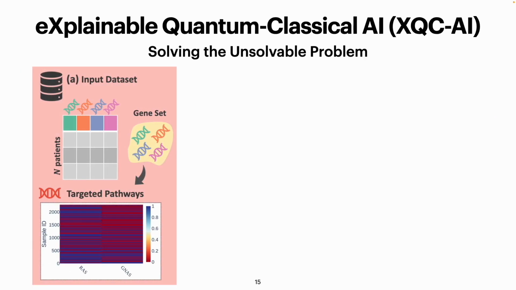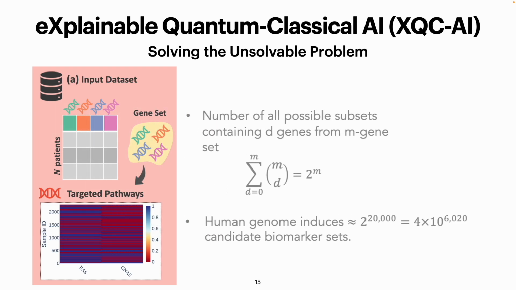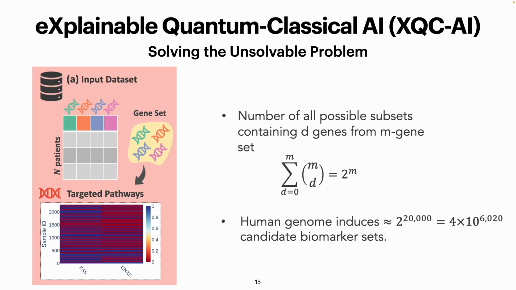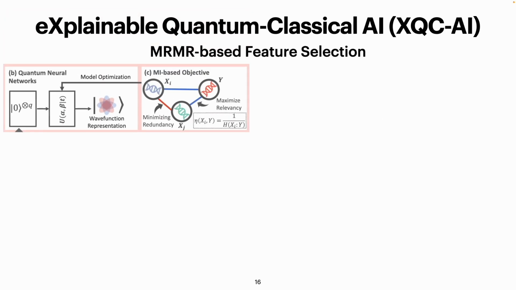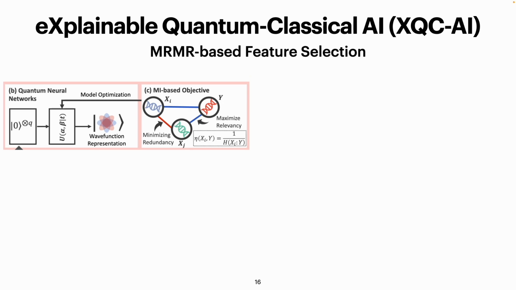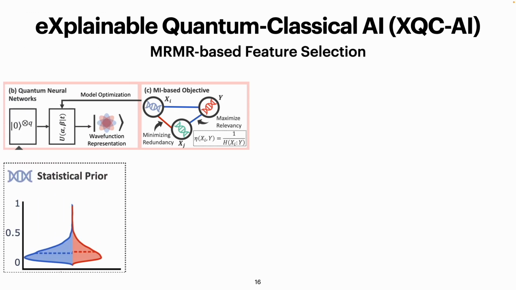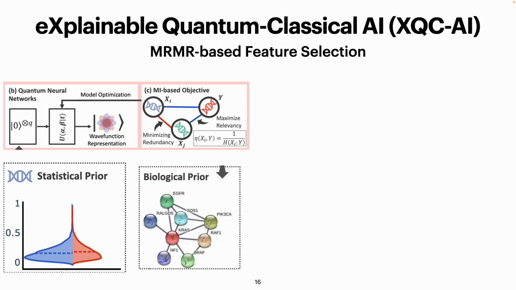In the last work, we aim to unleash the full power of quantum machine learning to tackle the most challenging problem in cancer research, which is patient-specific biomarker identification. The human genome induces a very massive search space for this problem, and we will use a quantum neural network to tackle this. Under relevance and redundancy criteria, we can identify crucial markers for some target pathway, and we will use statistical and biological background to enhance the analysis.